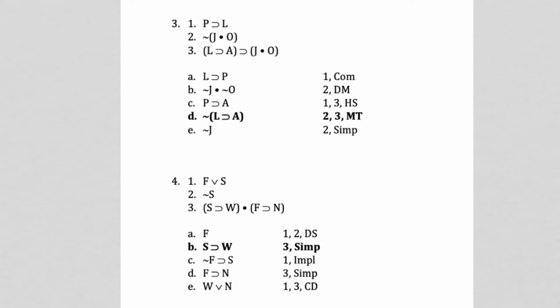And then on line 2, they want to simplify. You cannot simplify when the main operator is a negation on the outside. If it was just J and O, yes, you can simplify it. But as soon as you put that negation on the outside, that dot is no longer the main operator. The negation is now the main operator. Okay, so our answer has to be D.